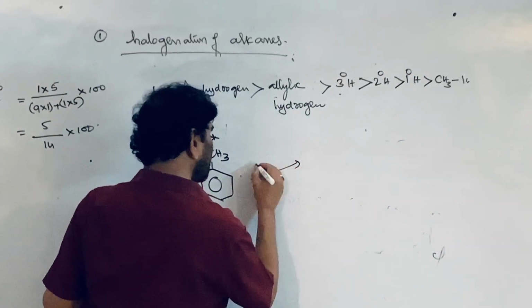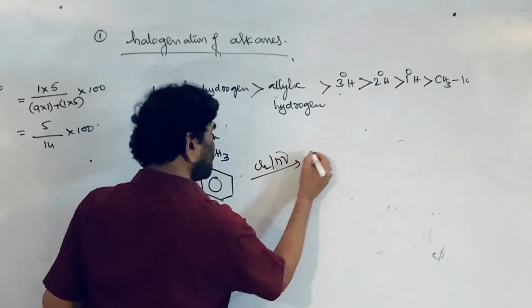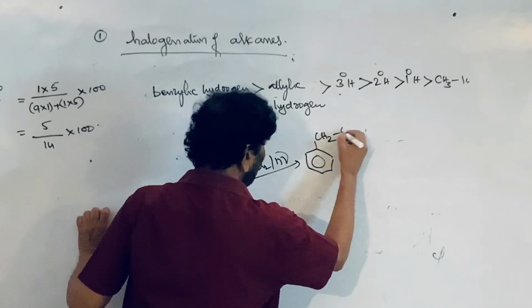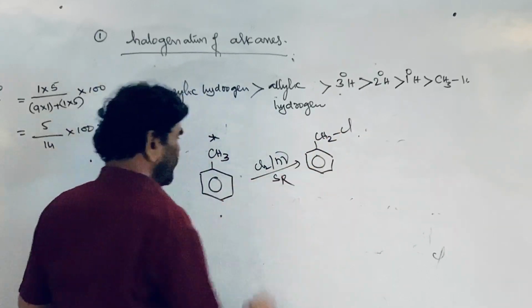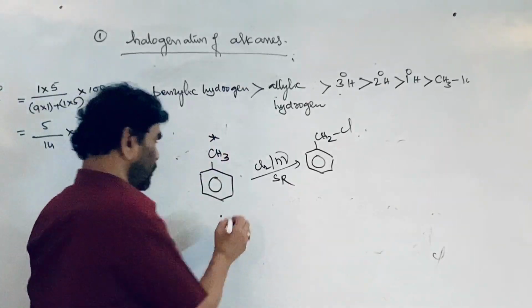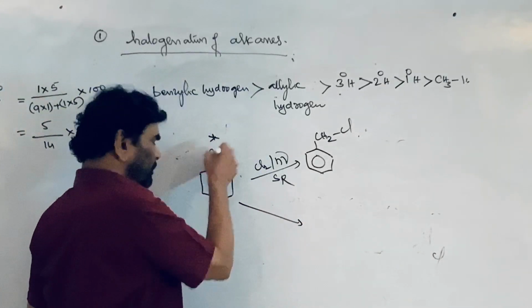Here, with chlorine in the presence of light, substitution takes place exclusively in the side chain, not on the ring. This is an SR reaction, the property of the alkyl group, that is, of an alkane.